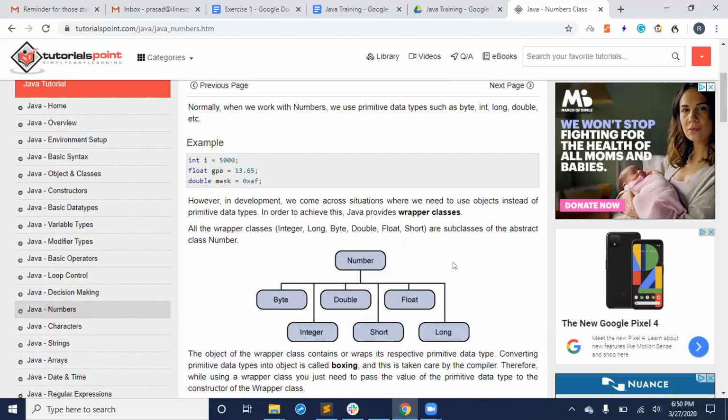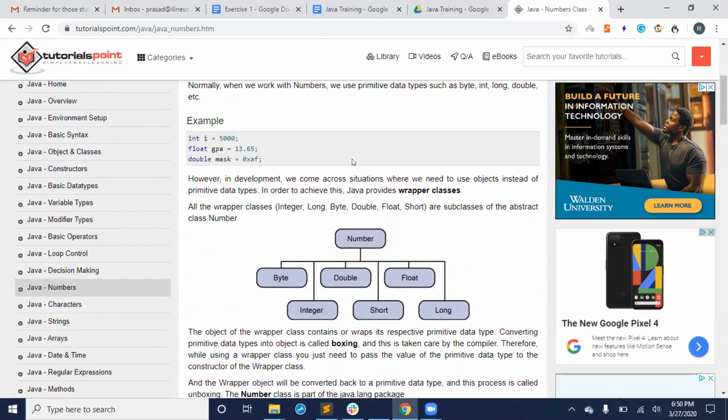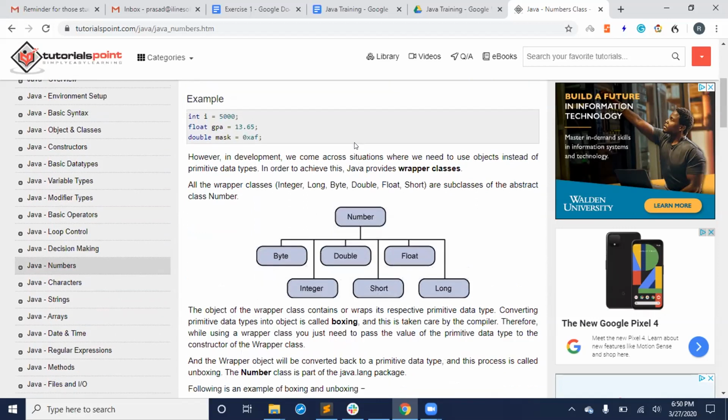Like in other languages, there are primitive data types in Java also: int, char, all those things. You just need to remember 2 things: int and double. Forget about float. Int means integer. Double means a decimal number. Think of it this way: 13.65, a real number or decimal number. So this is nothing but a float or whatever, a decimal number, and an integer. Just remember these 2 things. They are called primitive data types in Java.